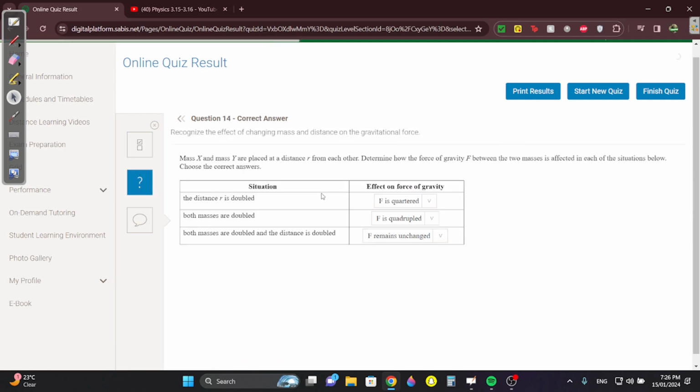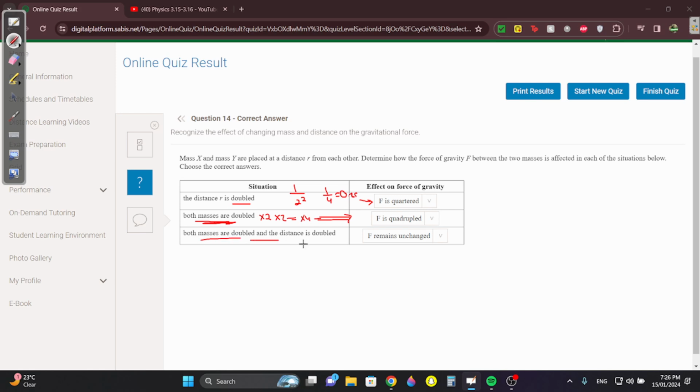And the last one, yeah, if the distance r is doubled, remember distance is the denominator and you square it, so 1 over double, meaning 2 squared, so 1 over 4, meaning 0.25, which is a quarter. Both masses are doubled, so m1 got times 2 and m2 got times 2, so times 2 times 2 equals times 4, so quadruple.